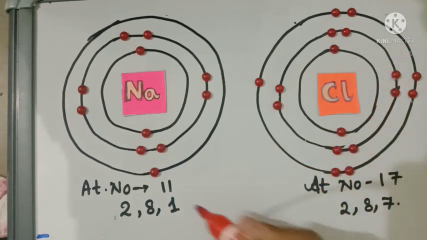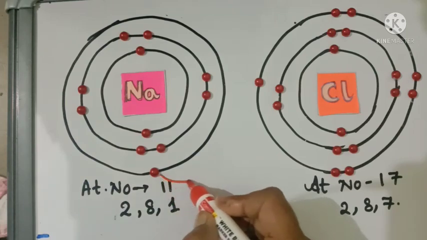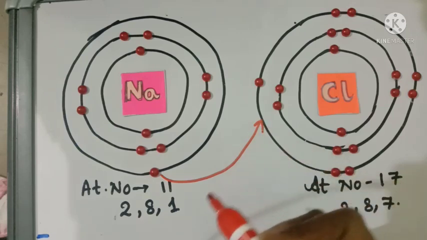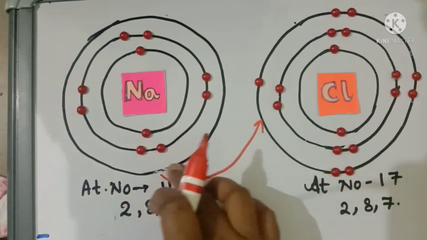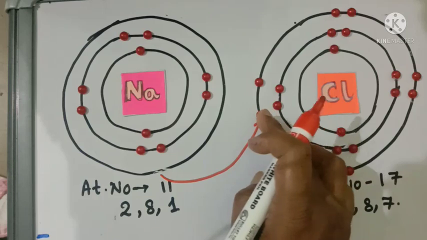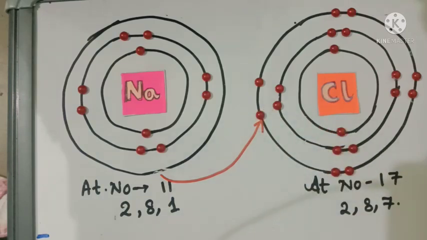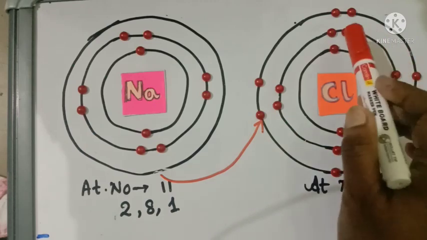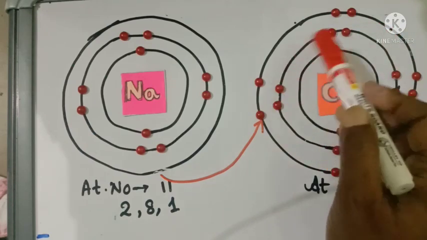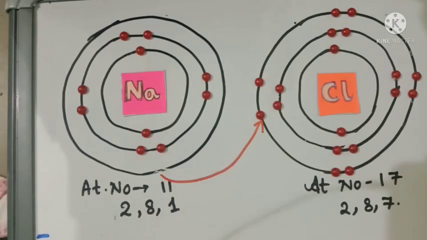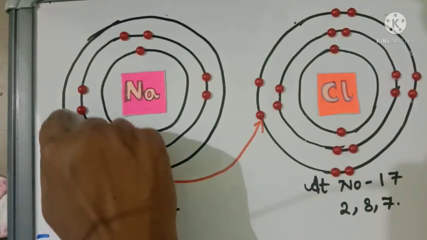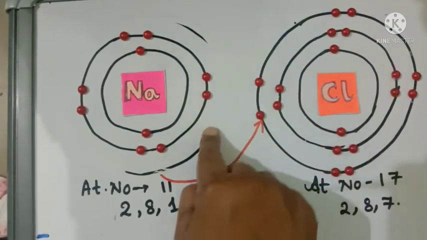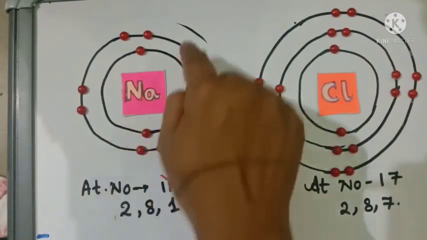So what happened? This electron transfers to this chlorine atom. It goes to this position, and now this chlorine attains its stable electronic configuration with 8 electrons in the last orbit, and now the last shell of sodium has vanished as it loses 1 electron.